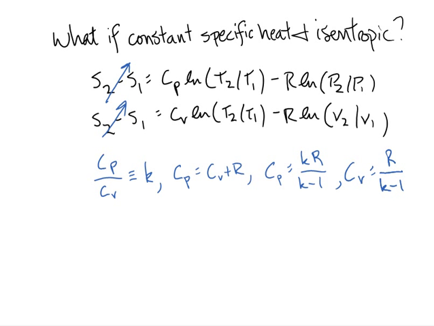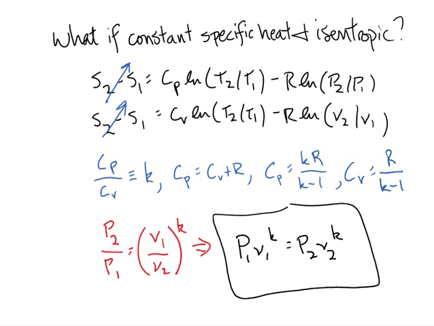So if you use these things and you play some algebra games, what you can eventually get down to is the following expression. P2 over P1 equals V1 over V2 raised to the k power. Now, if you really want to see the derivation for where that comes from, you can check your book. It's in there. It's not very hard to follow. It's just a little bit of algebra. But the key thing here that I want you to recognize is that if you rearrange this expression a little bit, what you end up with is this. P1 V1 to the k is equal to P2 V2 to the k.